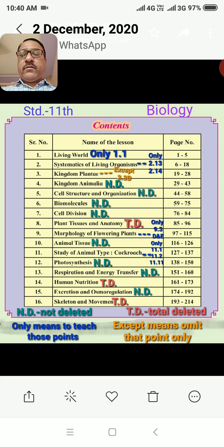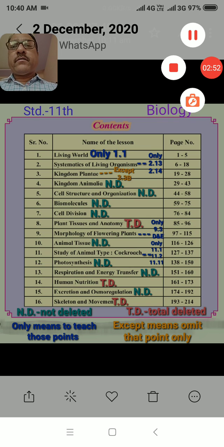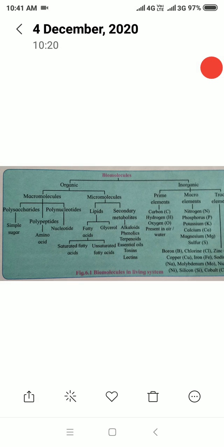So we shall start directly with chapter 6, Biomolecules. Now just wait. Now we start directly with the 6th chapter, Biomolecules.